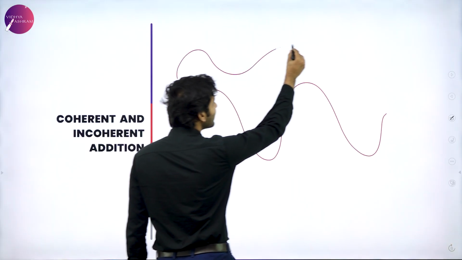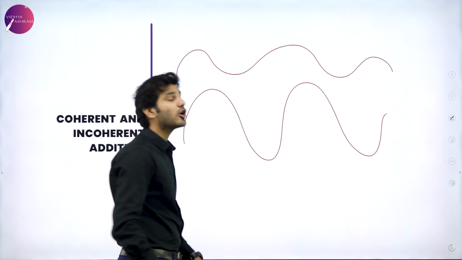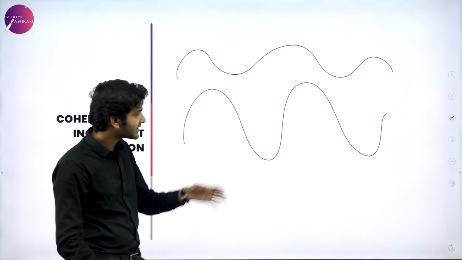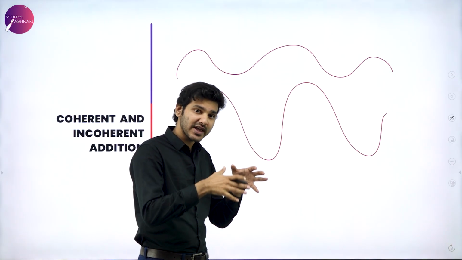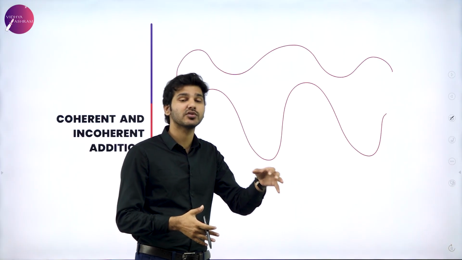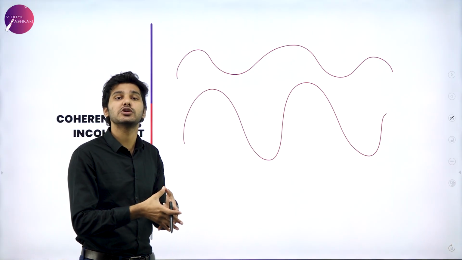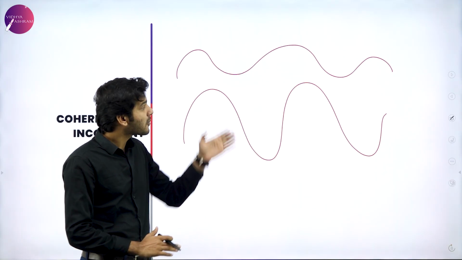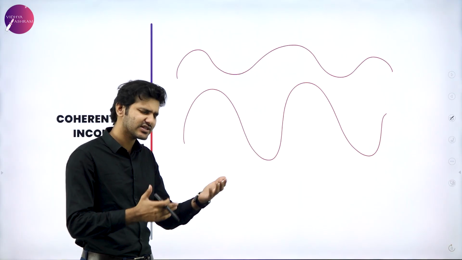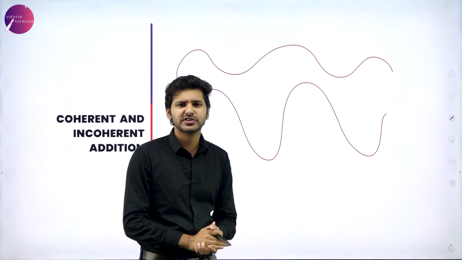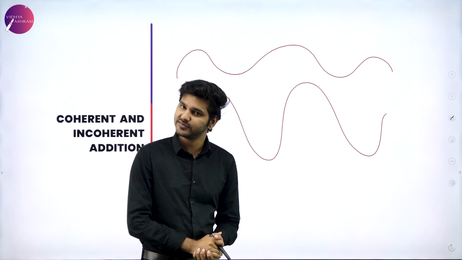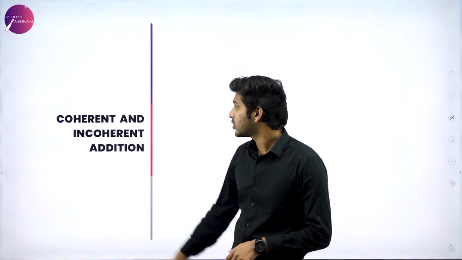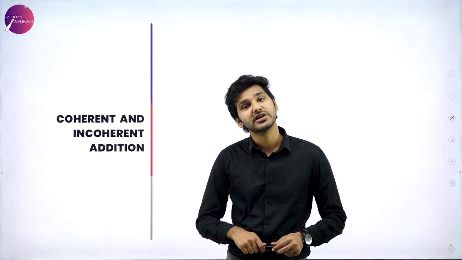To put it even more simply, if a wave is traveling like this and another wave is traveling like this, then the output will be a combination of these two waves. That is, the very basic nature of these two waves, how the crest is and how the trough is, will both be taken into account, and a new wave will emerge having the characteristics of both. That is just a fancy way of putting the superposition principle in terms of waves. Now, since the superposition principle is out of the way, let's learn what coherency and incoherency mean.